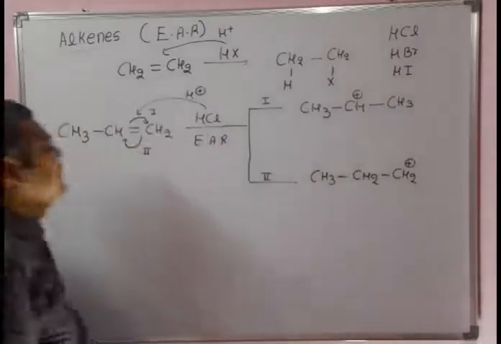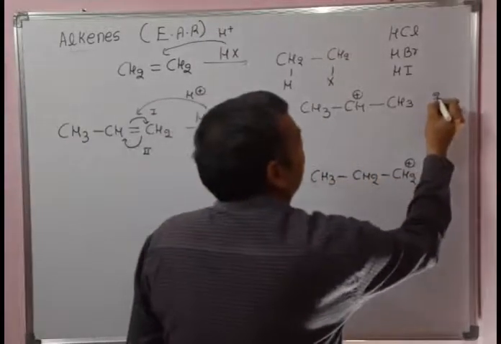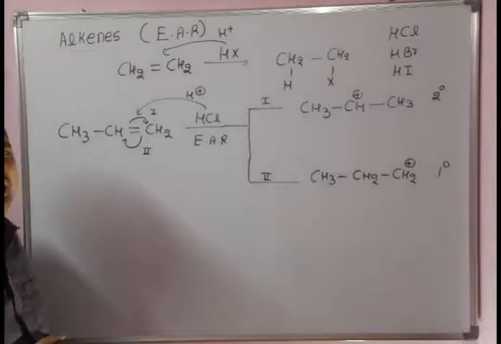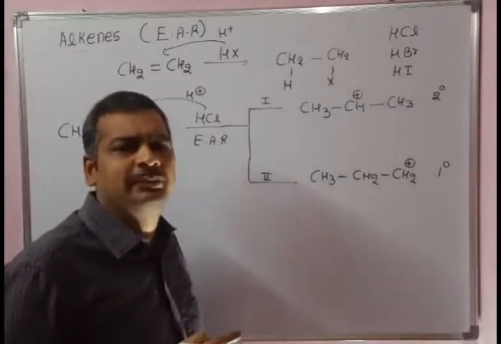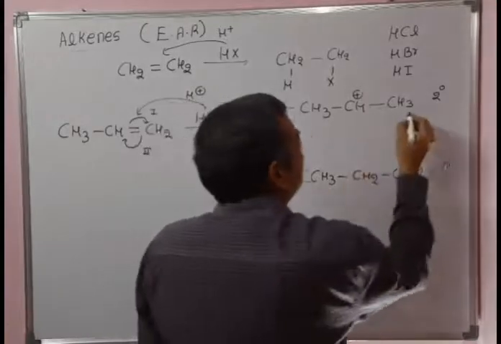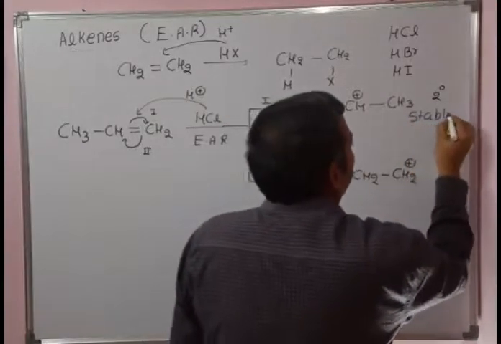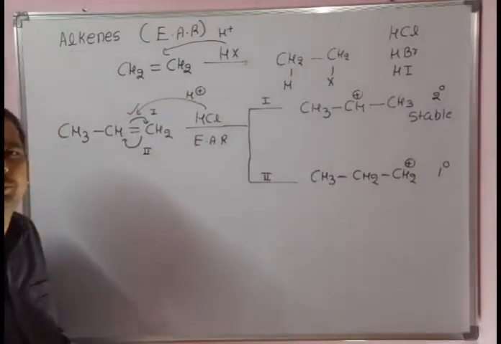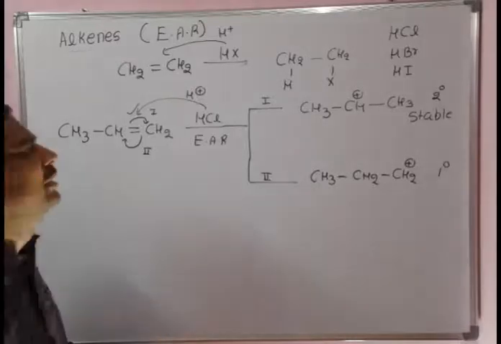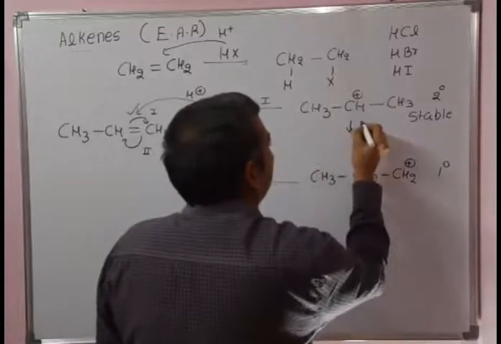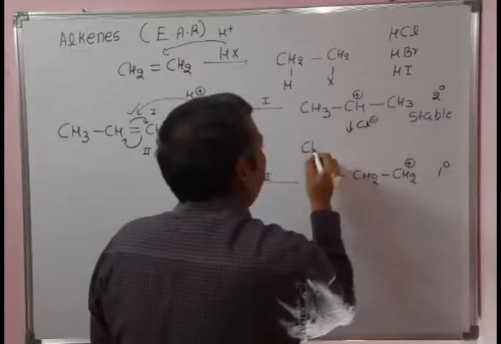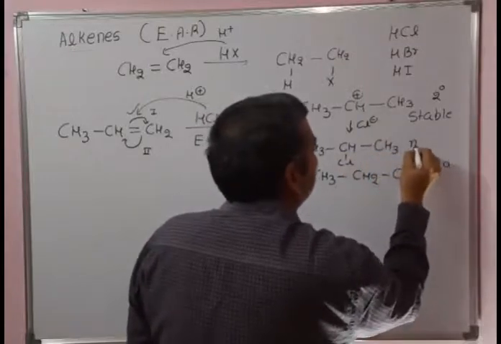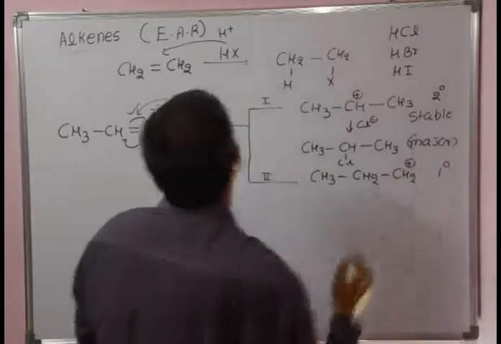Now, if it is path 1, a secondary carbocation is formed. In path 2, a primary carbocation is formed. Stability of carbocations: tertiary is more stable than secondary, and secondary is more stable than primary. Primary is least stable. That means the secondary is more stable, so path 1 is feasible. The shift of electrons will always take place to give the more stable carbocation. So Cl- will attack here, and the product obtained is CH3-CHCl-CH3. This is the major product obtained when propene reacts with HCl.